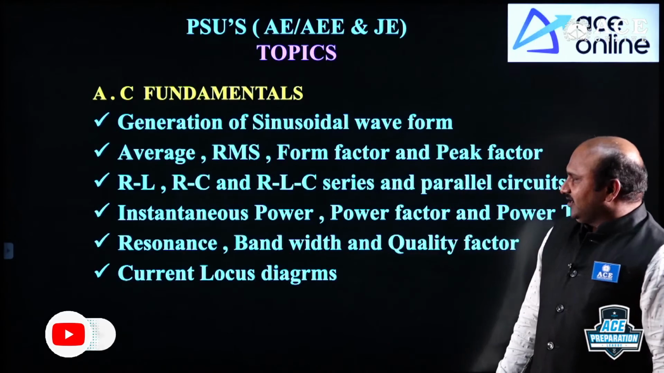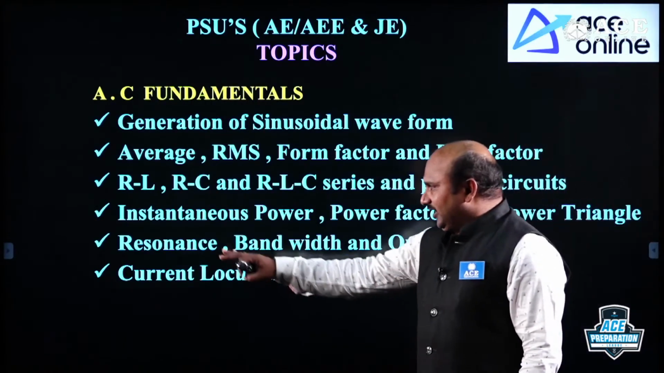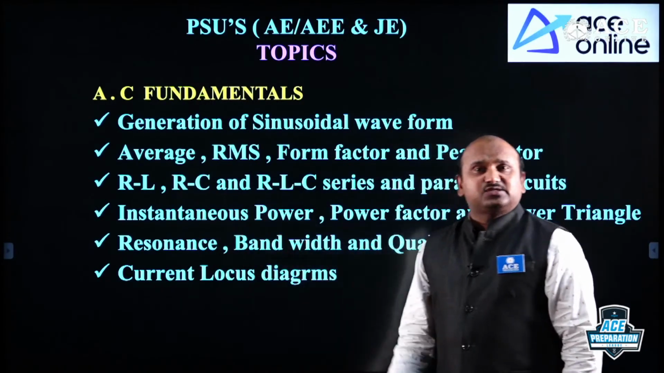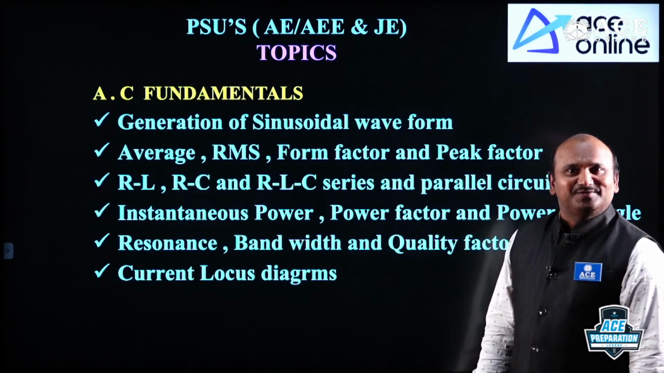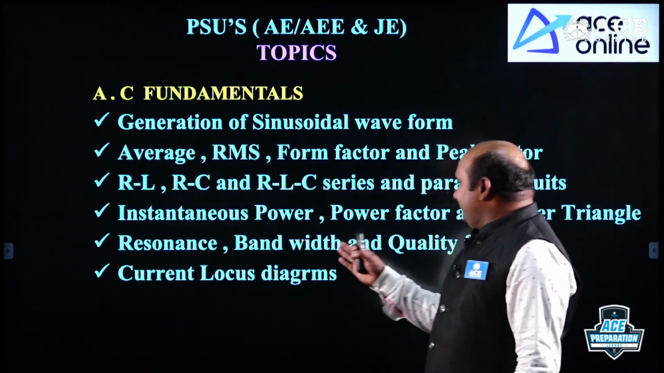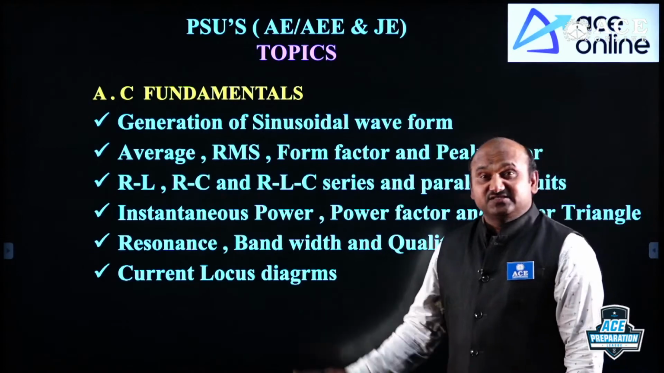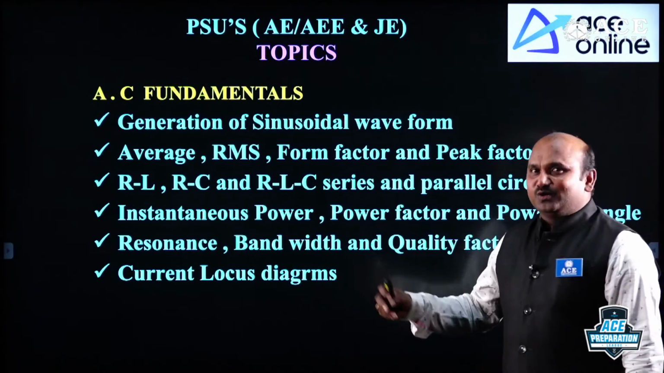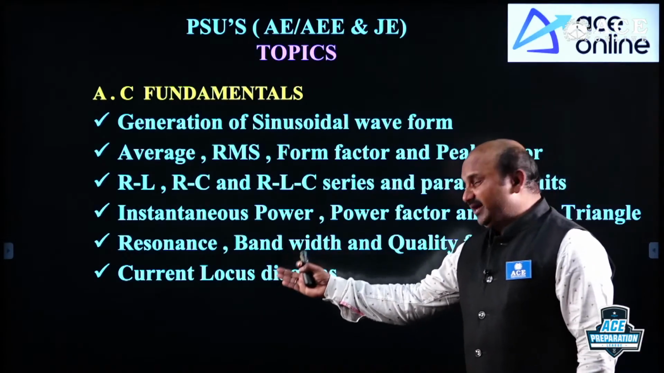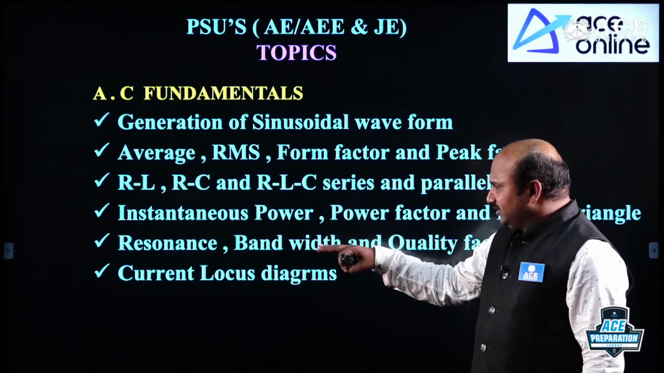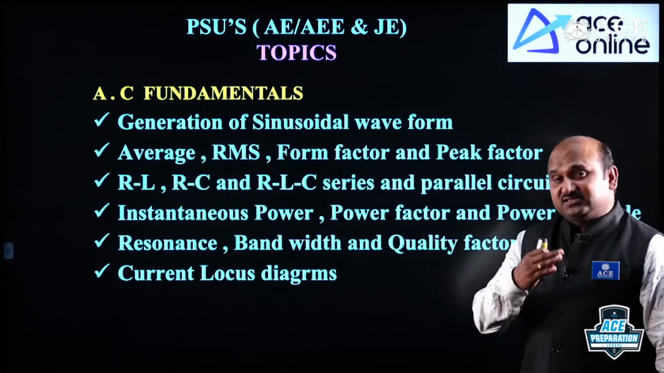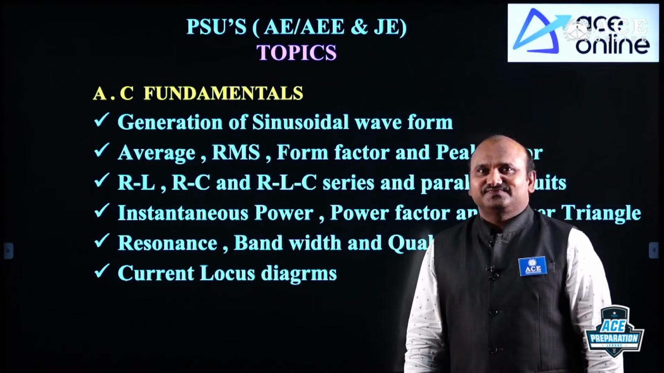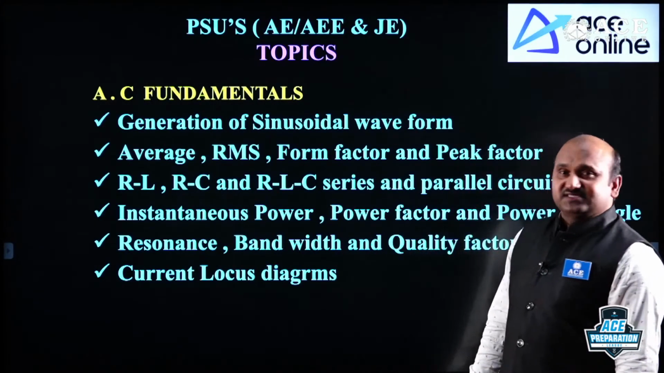And the next one is current locus diagram. Here, up to this again, you will get at least 1 or 2 marks. Resonance, bandwidth and quality factor is a very important topic. Current locus diagrams also, sometimes you may or may not get it. But resonance, bandwidth and the quality factor, definitely you will get 1 mark. This is about AC circuit analysis.